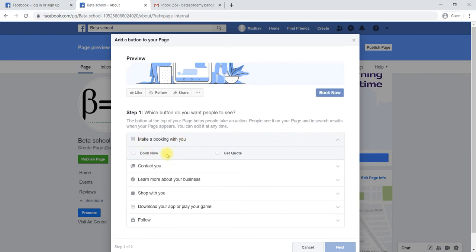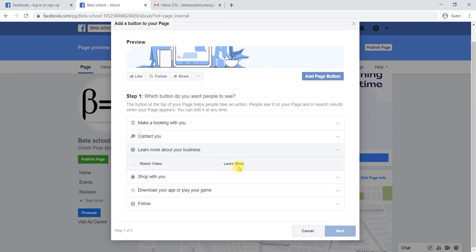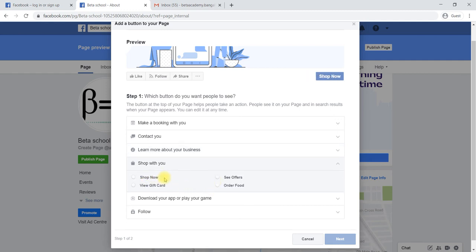For example, if it is an event related page, then you can say book now or get quote. If you would like them to contact you, or get a WhatsApp message from them, they can directly WhatsApp, or directly call, or send an email or message, or contact us page or sign up form. Like this you can change. And about your business, learn about your business, like watch a video or learn more option you can use, or shop with us, like shopping cards you can share. You can give any type of button.